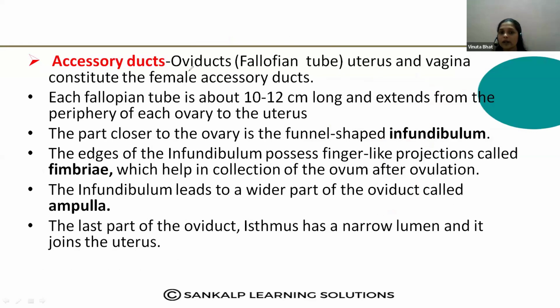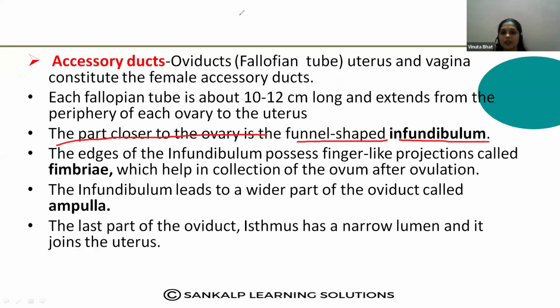Then this fallopian tube, let us learn about the accessory duct. It is also called an oviduct. Fallopian tube ಅನ್ನು ನೀವು ನೋಡಿದ್ರಿ ಅಲ್ವಾ? That is also called an oviduct, and each fallopian tube is about 10 to 12 centimeters. So this is also important for your CET, and it extends from the periphery of the ovary to the uterus ಅಲ್ವಾ. ನೋಡಿ, next very important, the part closer to the ovary is a funnel shaped structure, that is called the infundibulum.